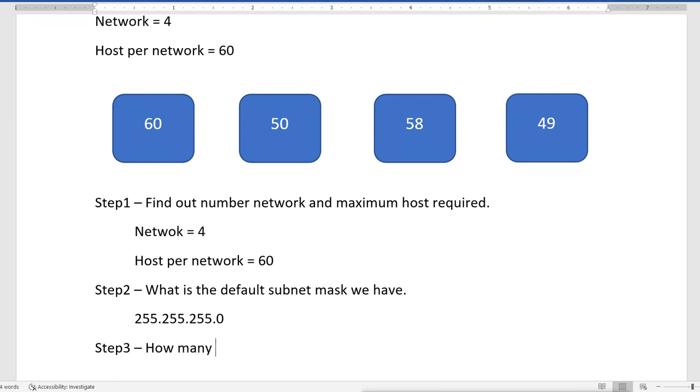How many on bits and off bits we need to fulfill our requirement.